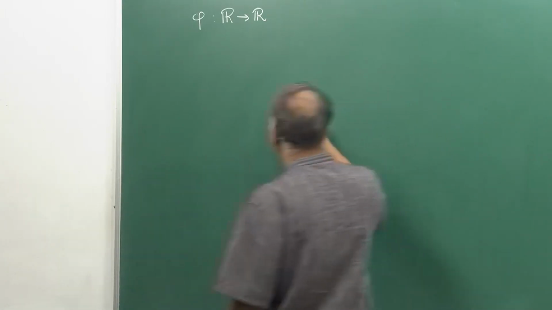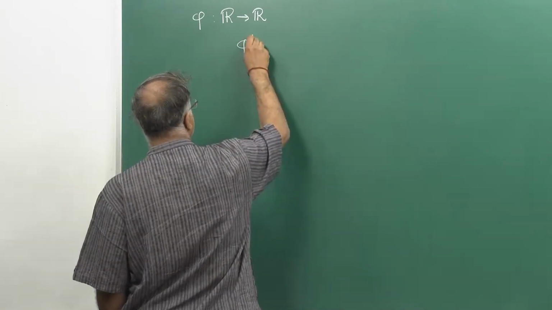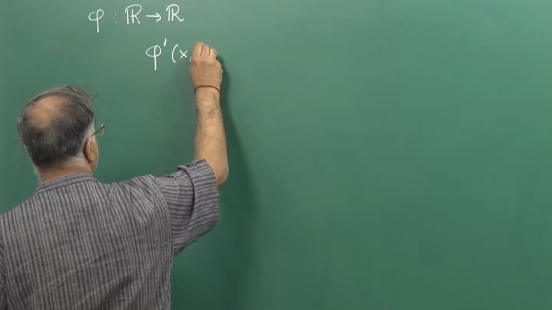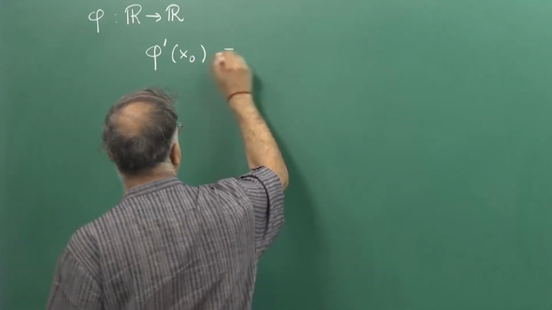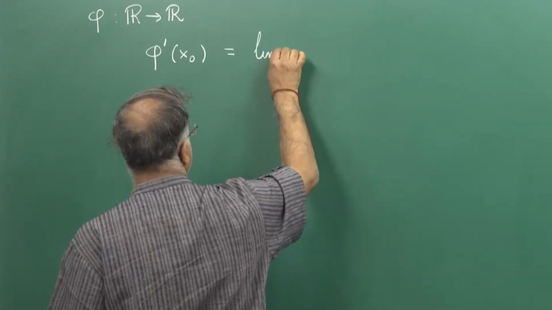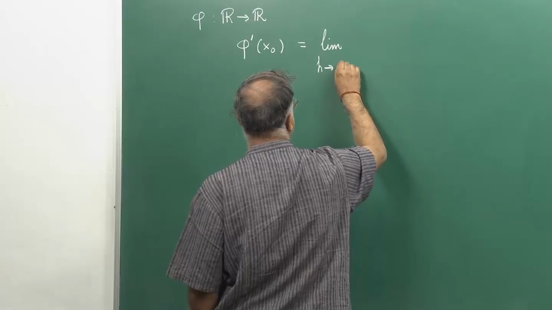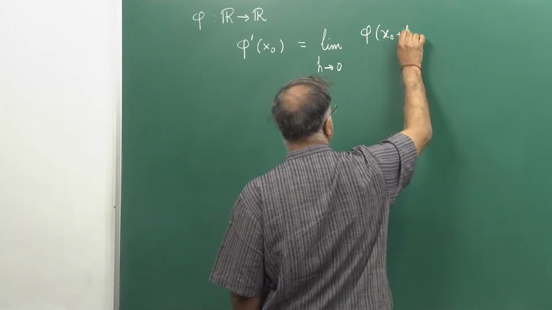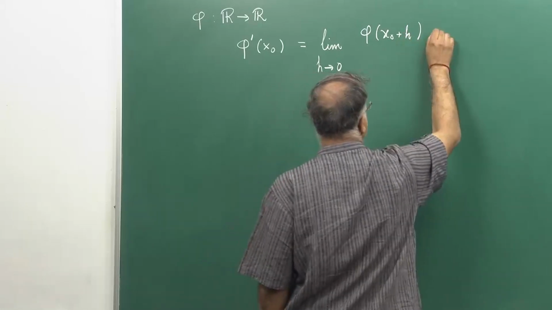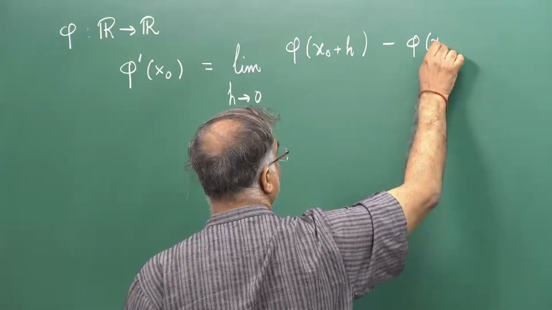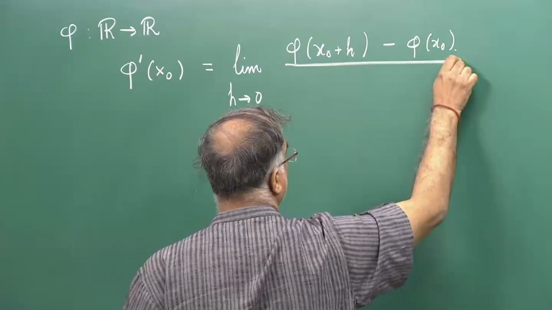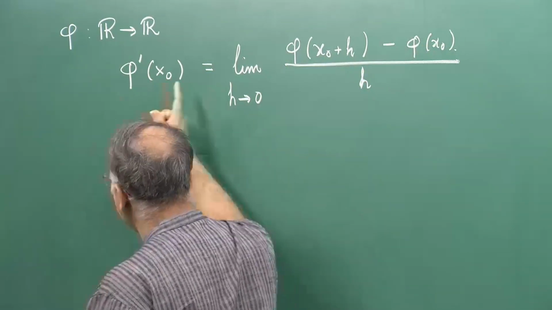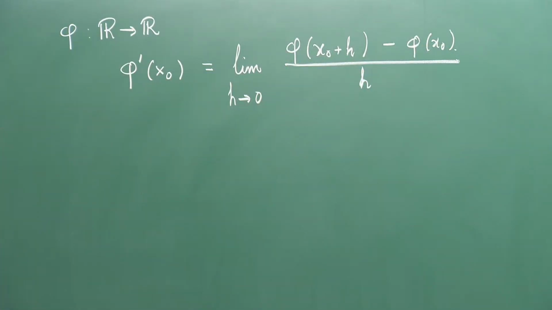So, derivative at a given point x naught is the limit of h going to 0 of phi of x naught plus h minus phi of x naught by h, and this limit should exist, and suppose this limit exists.